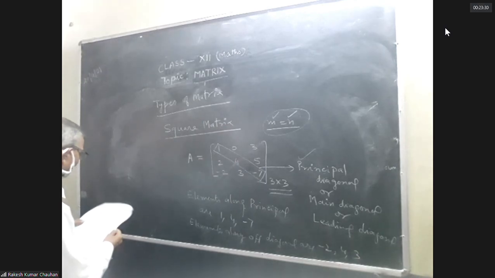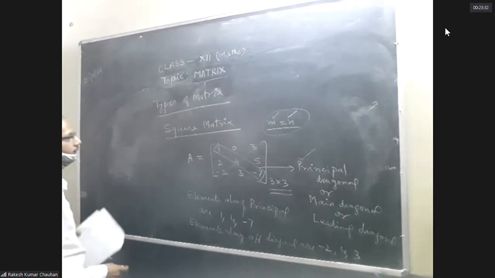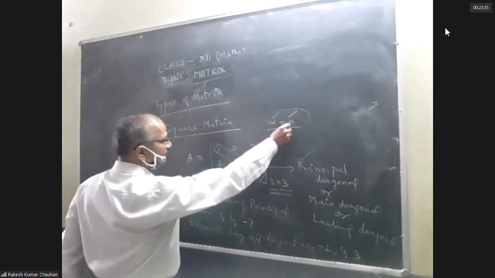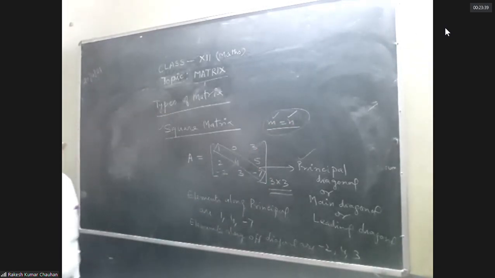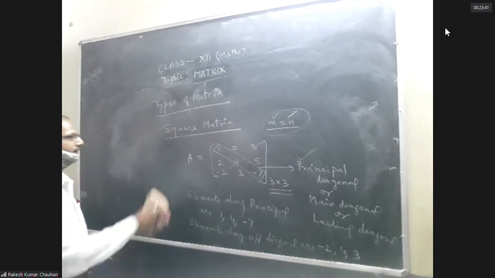This is a square matrix. Remember this condition, the number of rows is equal to the number of columns, as in the property of a square, length and breadth are equal.